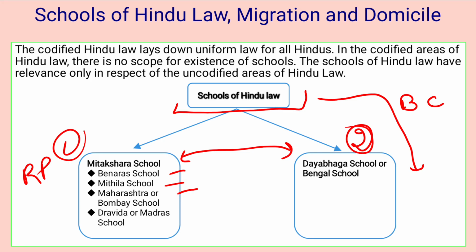Okay. About Mithila school, it operates in Tirhut and certain districts of northern Bihar. Maharashtra or Bombay school extends to western India, including the whole of the presidency of Bombay as well as Berar. As the name indicates, this was applicable on western India. Now next is Dravid or Madras school. It covers southern India, including the whole of the old presidency of Madras. So these were the four sub schools of Mitakshara school.